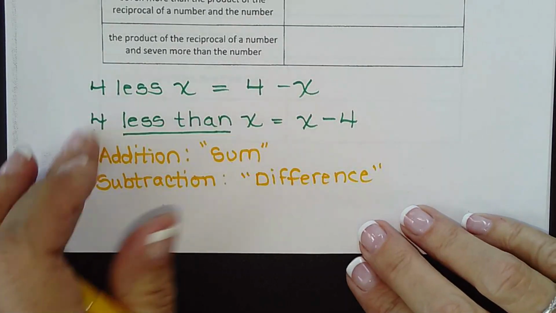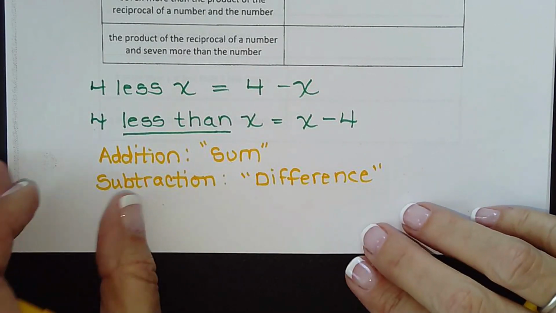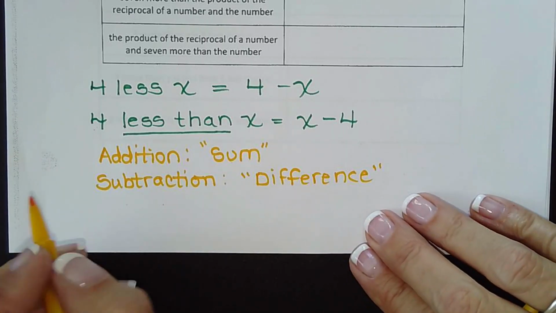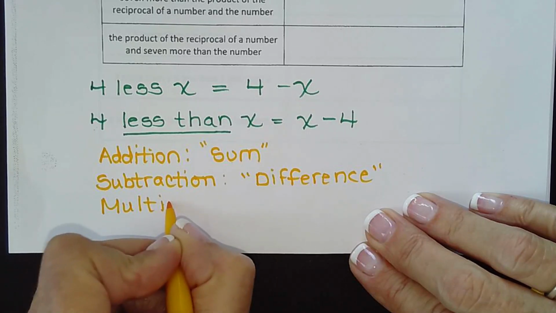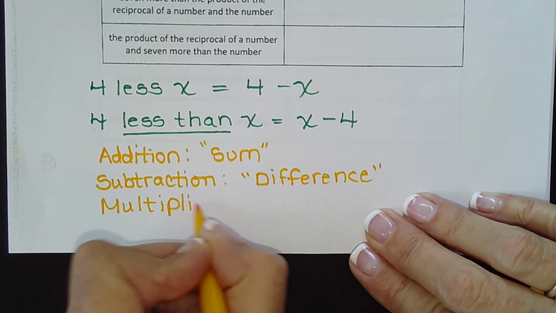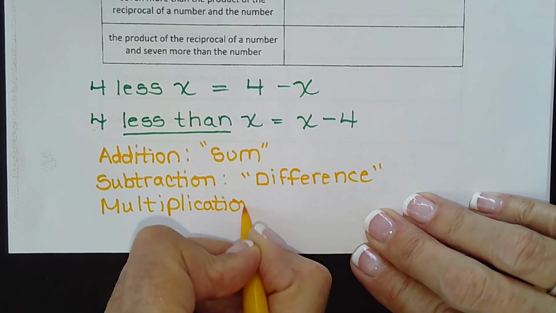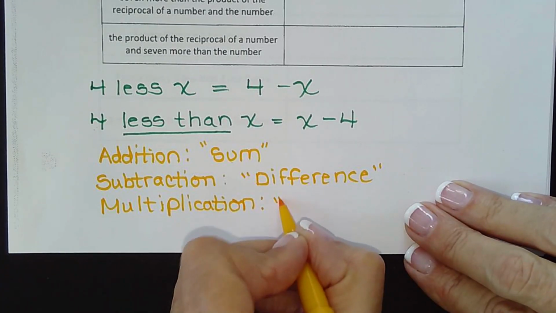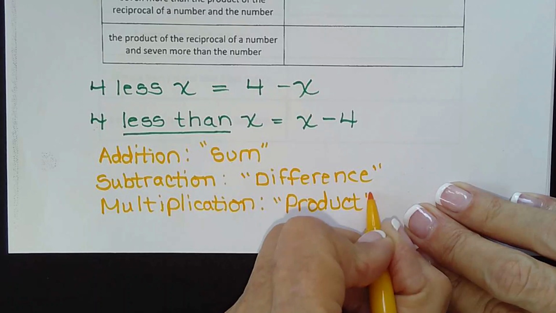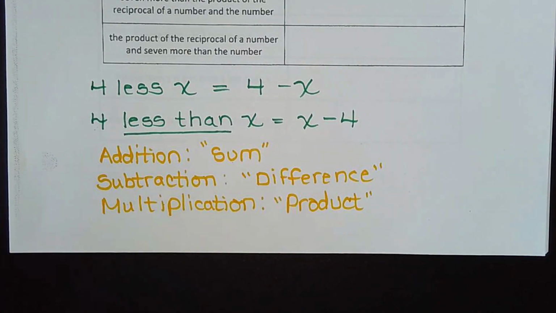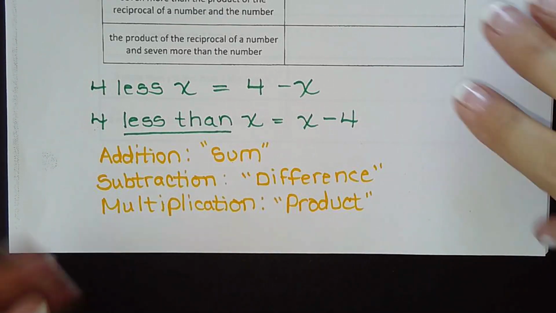And again, you'll need to know this stuff for every math class you take. It's not just for this class, every class you do. Multiplication is product. The key word for that is product. There's other words. Of means multiply. Times obviously means multiply. By is another one. 4 by 3 means 4 times 3. But product is the main one.